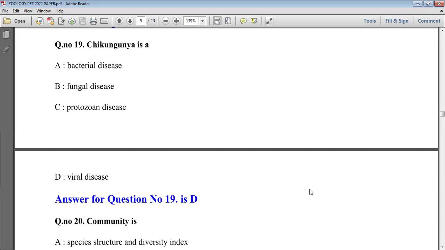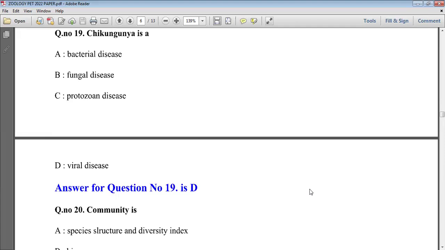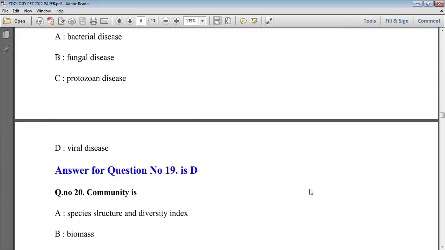You have to study all these types of diseases and their modes of causing, and whether any vector is involved in these diseases. Bacterial, fungal, protozoal and viral diseases are the most common and most important. We study these diseases from standard 8 up to higher education. So here option D is the right answer.